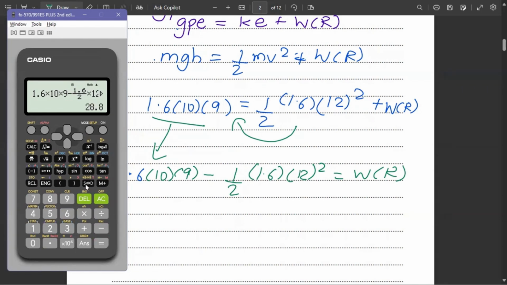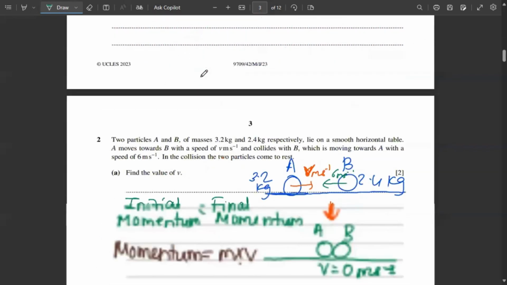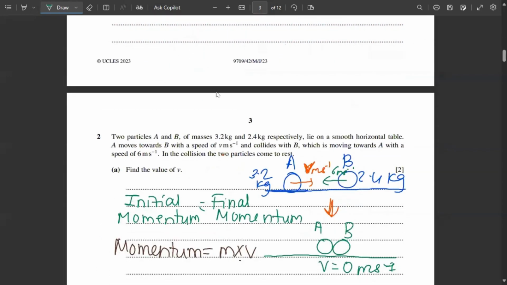Now 28.8 what? 28.8 bananas? No, 28.8 joules. Because the unit of energy is joules. So here you have the first answer. Now let's go to the second question.